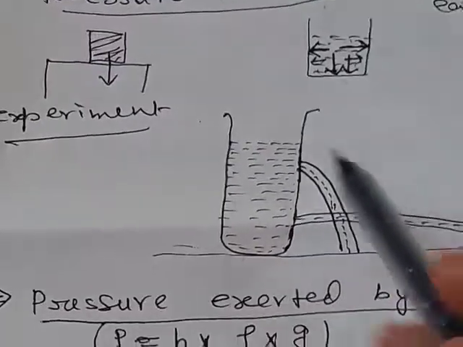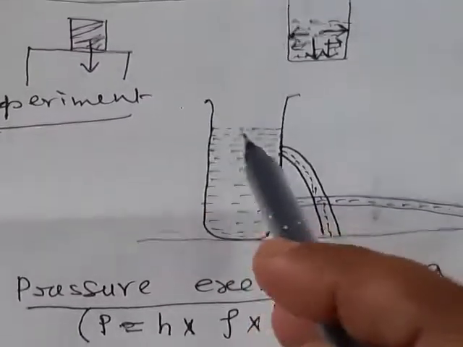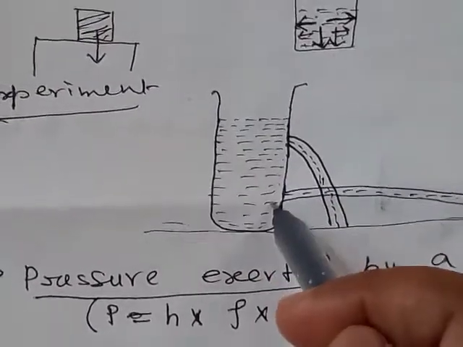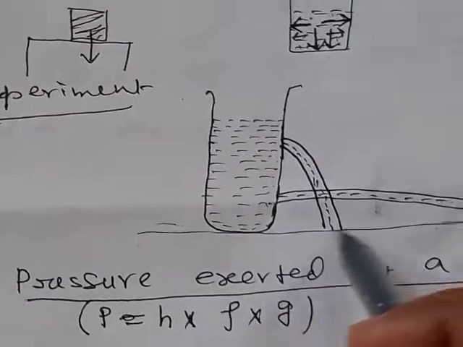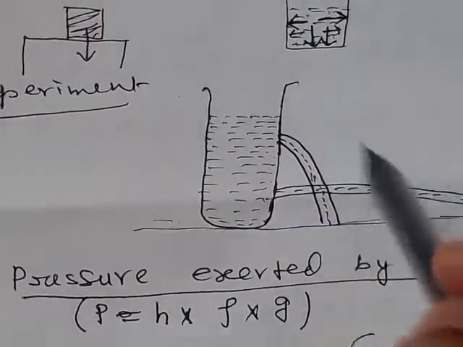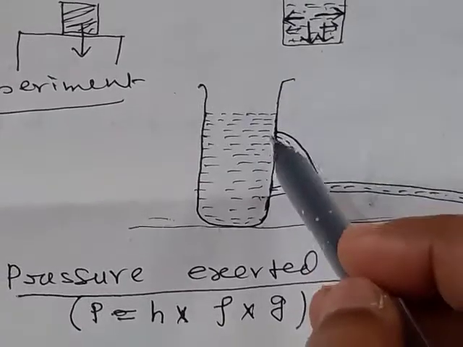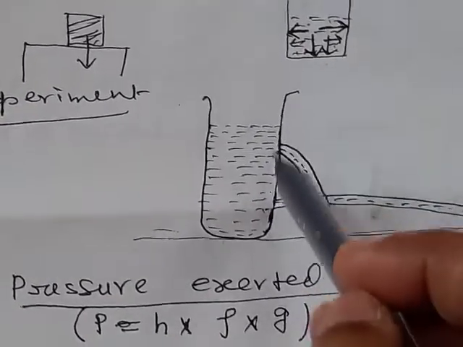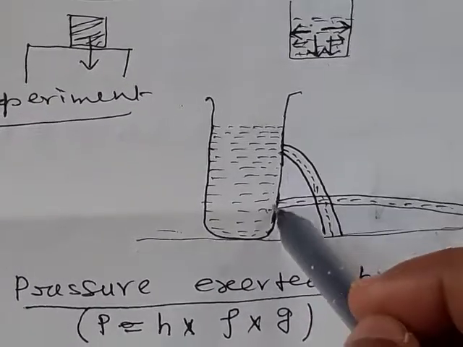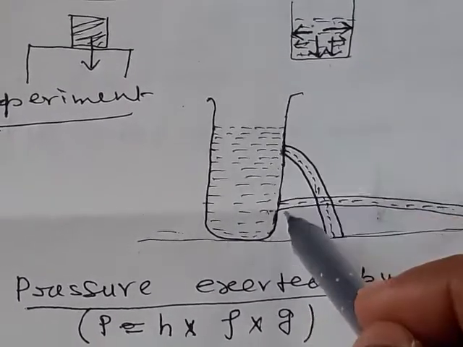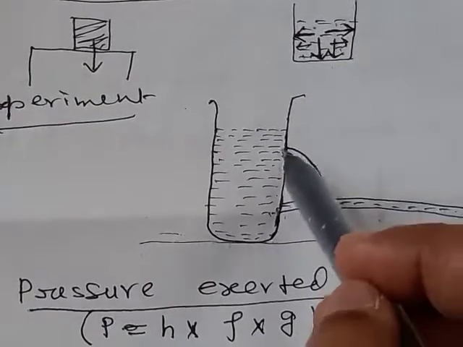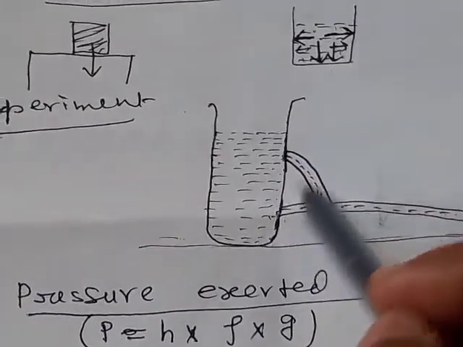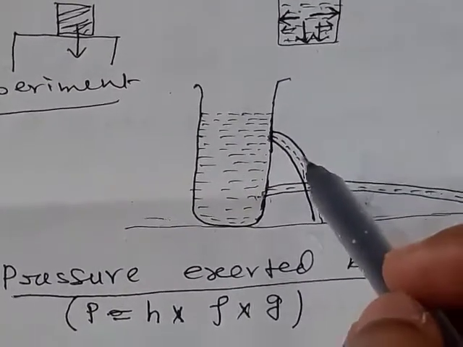Now one experiment is performed. The liquid is taken in a container. The container is placed on a horizontal surface, and at the wall of the container holes are made at different points. Here one hole is made, here another hole. Now what will you observe?